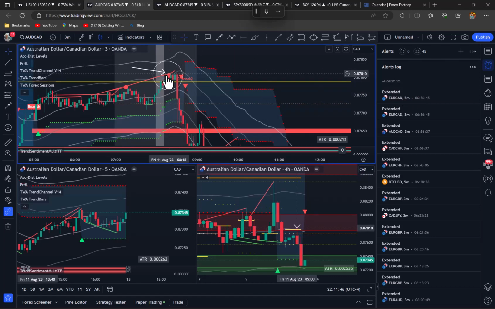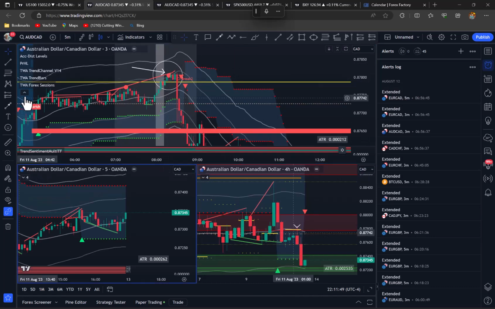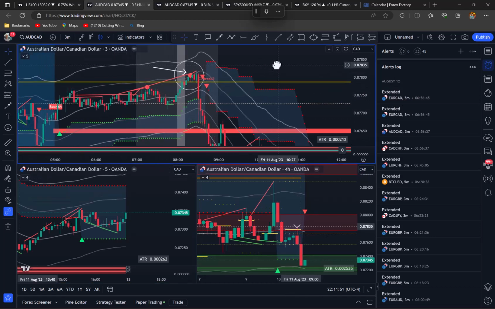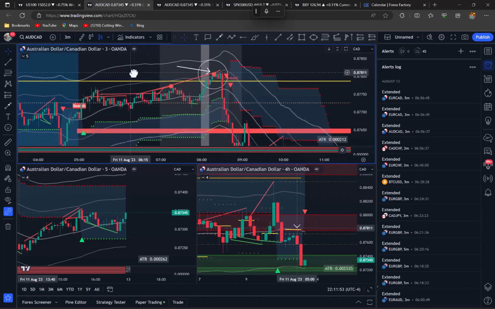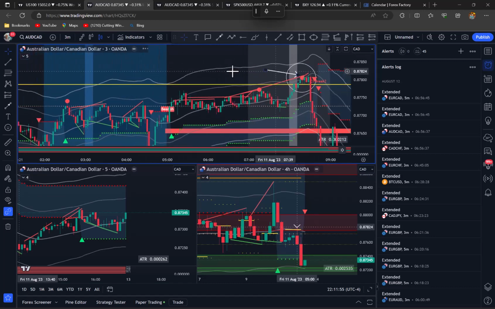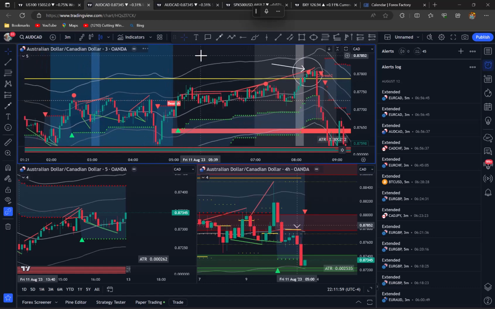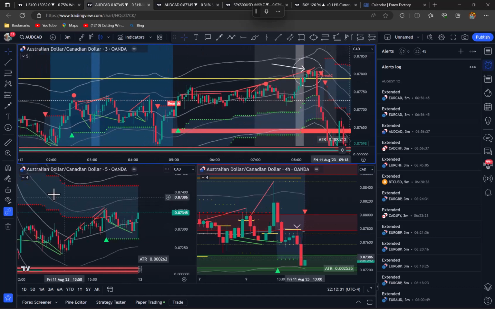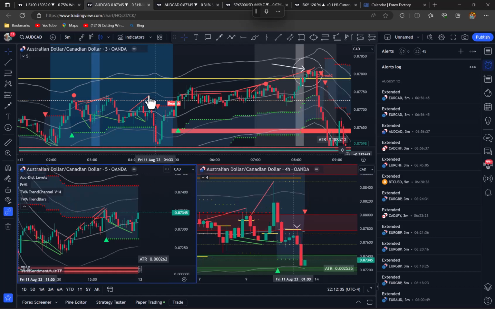Let's just assume that this is the alert. We're going to have a look at the strategy. Generally, I'm looking for the alert to fire through these shaded zones. So we've got 2 on the 3-minute chart here. In fact, I can include the Forex sessions on this chart as well. So I've just done that.